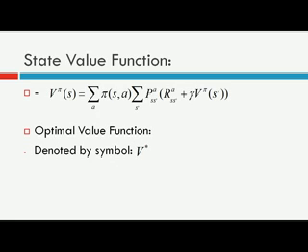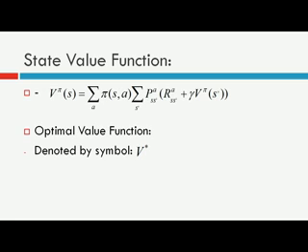In the last lecture we already considered the state value function, which for a policy pi, the value function for any state s, is given by this formula: summation over all a, pi of s and a, times summation over all next states s dash, with the probability of occurrence of each state while taking action a given by p of a s s dash, and the next reward, that is r a s s dash, which is the reward that we get on reaching state s dash from state s while taking action a, and finally gamma, which is our discount rate, times the value function for the next state under policy pi.